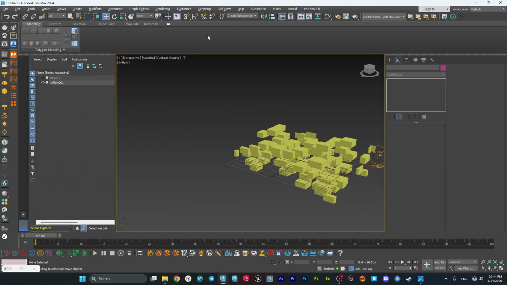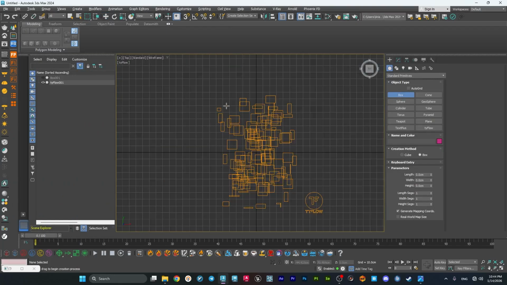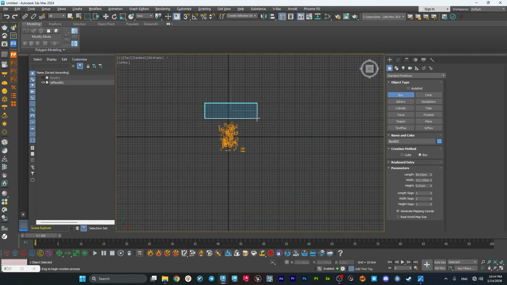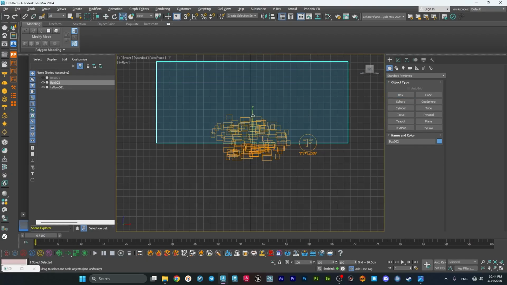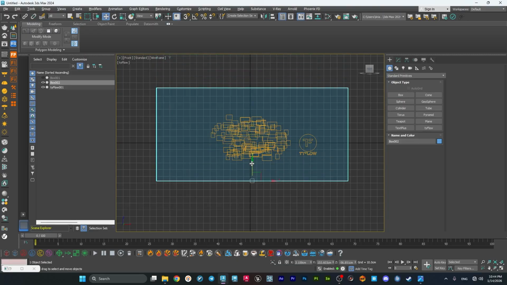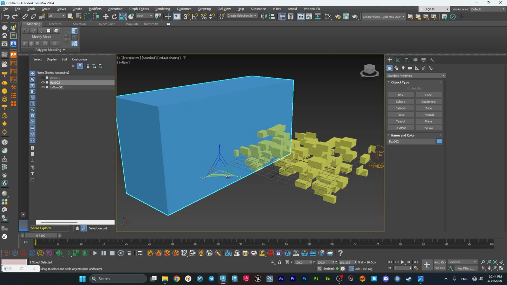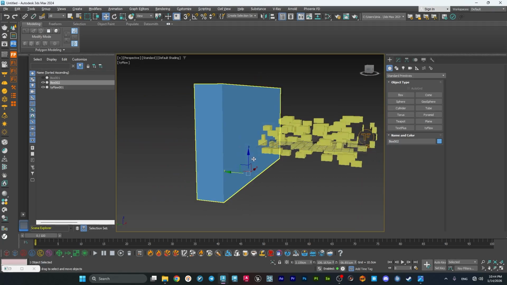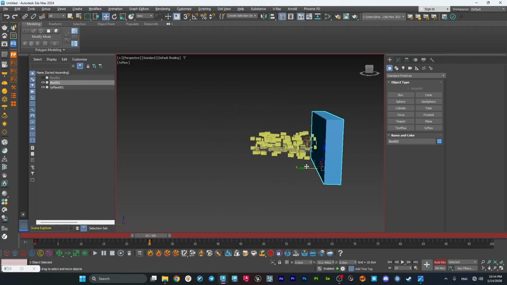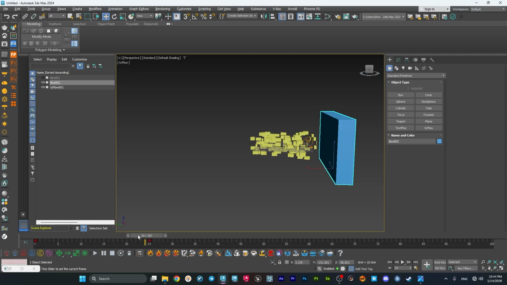And what I'm gonna do is to make another box, really huge box for the activator, and like this, center it up here, and do something like this, and add a little animation to this box, maybe here, and on frame 25 it will be here.